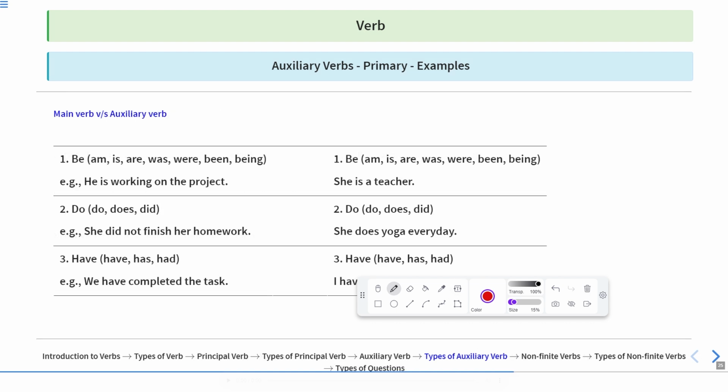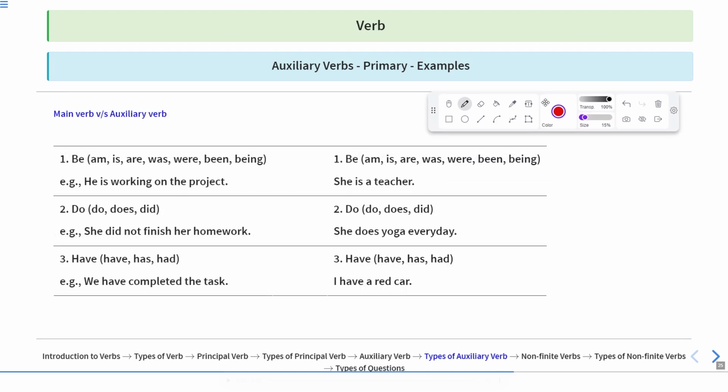Now here we'll discuss something very important about these types of verbs. If we talk about is, are, am, was, were, if we talk about has, have, if we talk about do, does, did, these verbs can be used as the main verb as well as the helping verbs. How?